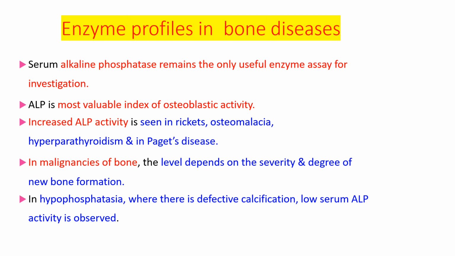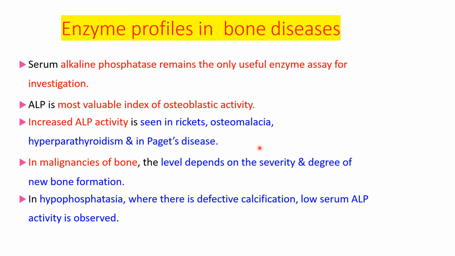Now, which enzymes will be measured in bone diseases? The important enzyme is serum alkaline phosphatase. It is measured in bone diseases. It is the only useful assay. It is the most valuable index of osteoblastic activity. Increased ALP activity is seen in rickets, osteomalacia, hyperparathyroidism, and in Paget's disease.